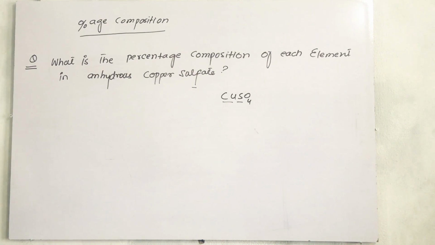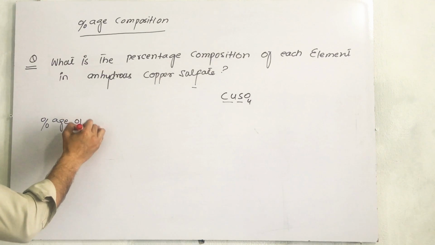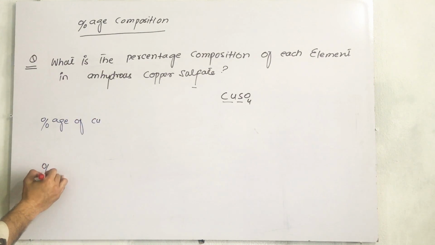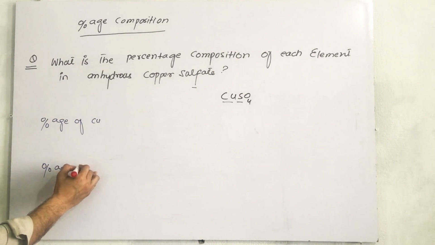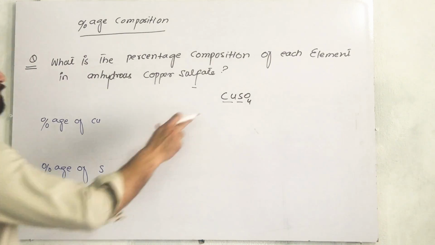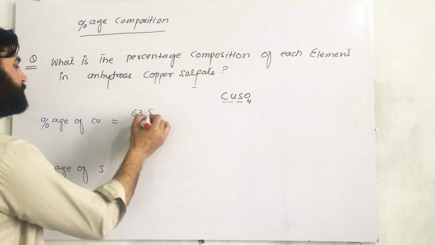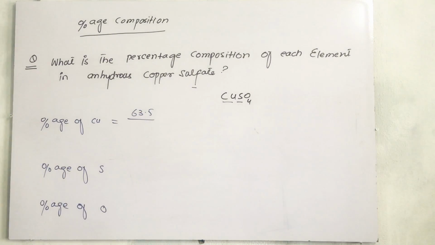Now what is the percentage of copper, percentage of sulfur, and the third element present in it is oxygen, so percentage of oxygen. Now see, we will write the same formula. The molecular mass of copper is 63.5, and what is the molecular mass of the whole compound?